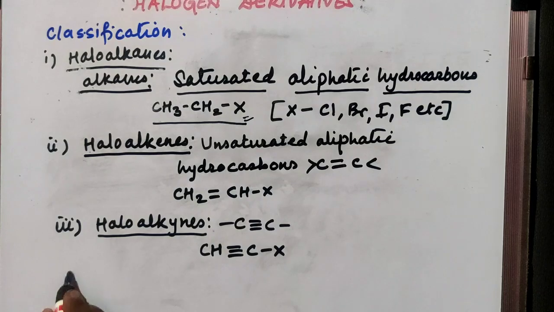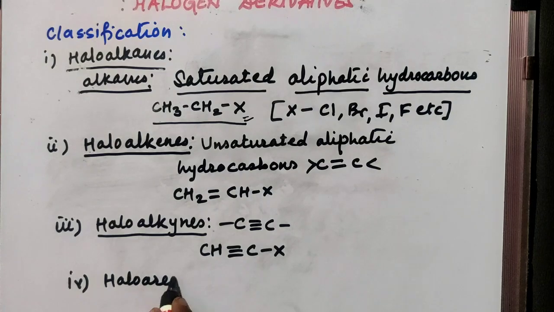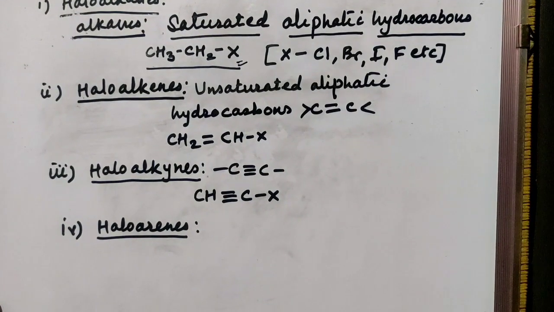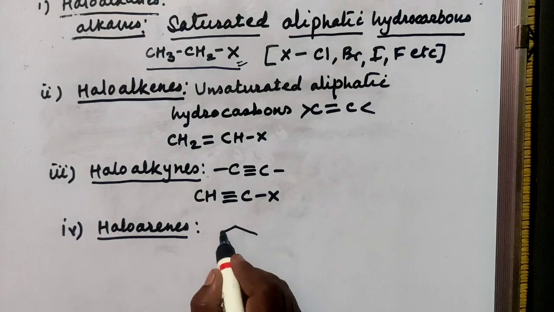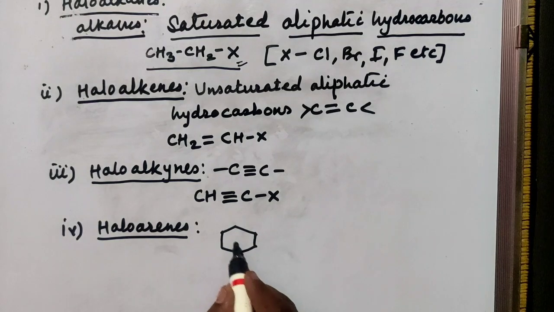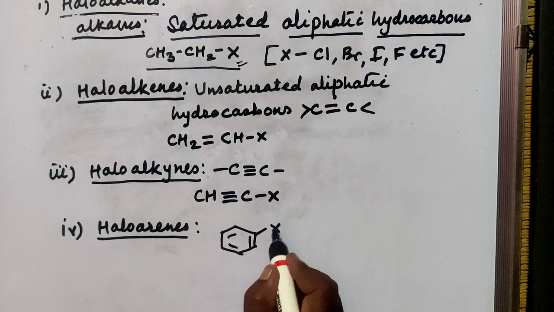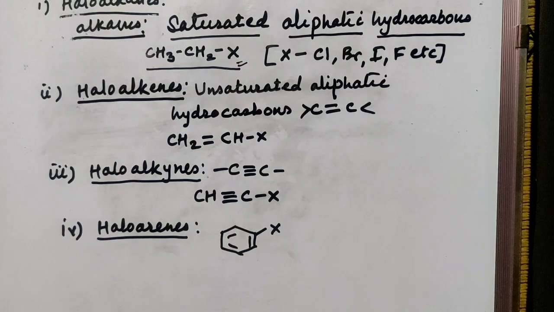Next one is haloarenes. Here arenes mean aromatic compounds. So in this case, the hydrogen atom of an aromatic hydrocarbon is replaced by a halogen atom. We'll take an example of C6H5X. So this is the classification of halogen derivatives.